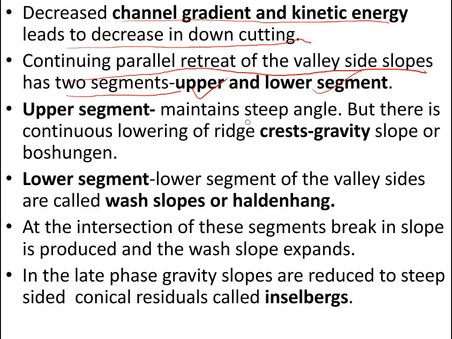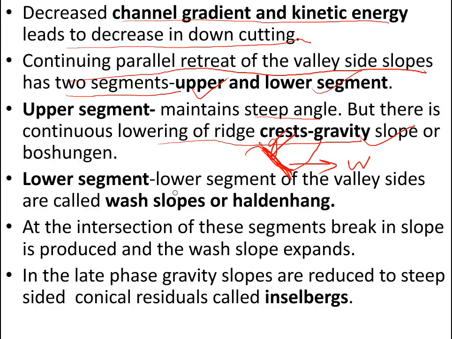The upper segment maintains a steep angle, but there is continuous lowering of the ridge crest.